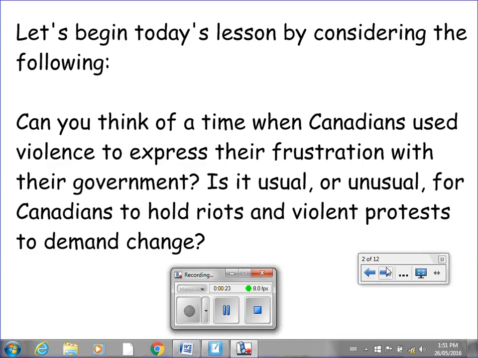Let's begin by considering the following. Can you think of a time when Canadians used violence to express their frustration with their government? Is it usual or unusual for Canadians to hold riots and violent protests to demand change?